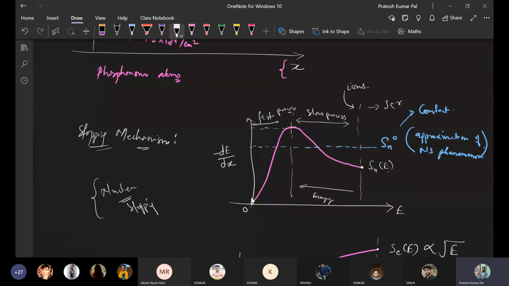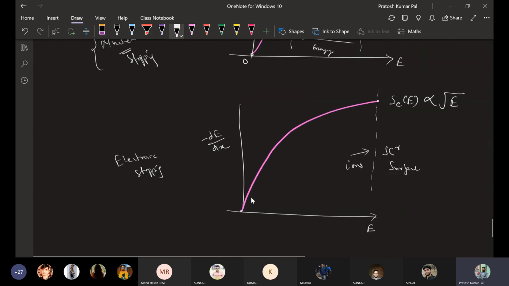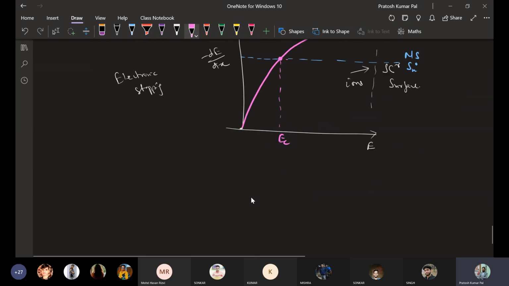Once we plot these two, because the nuclear stopping is being considered as constant, this is the nuclear stopping, this is Sn0, and this is electronic stopping. The point at which these two cut each other is considered as EC. This is called the critical energy.